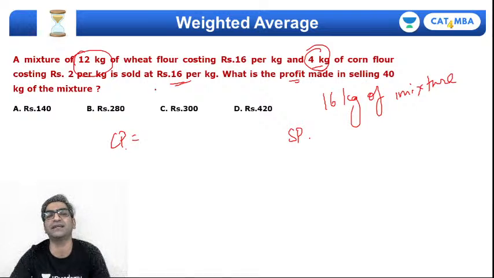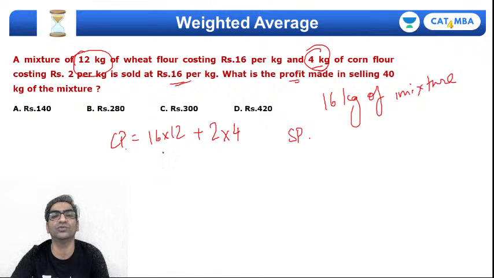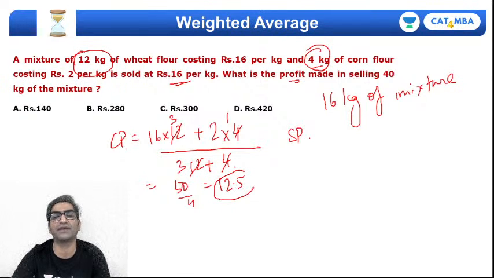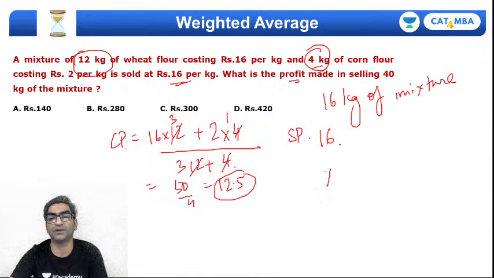Average cost price will be a weighted average, right? So price 1 into quantity 1 plus price 2 into quantity 2 divided by the sum of quantities, 12 plus 4. Obviously I could have also done 1 and 3 instead of the actual quantities. 48 plus 2 is 50. 50 upon 4 is 12 and a half. So my cost is 12 and a half rupees per kilo, but my selling price is 16 rupees per kilo. So the percentage of profit would be, I make 3.5 rupees per kg, divided by 12.5 rupees per kg being my cost.